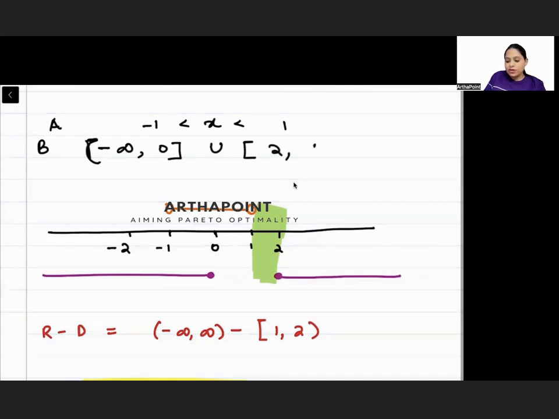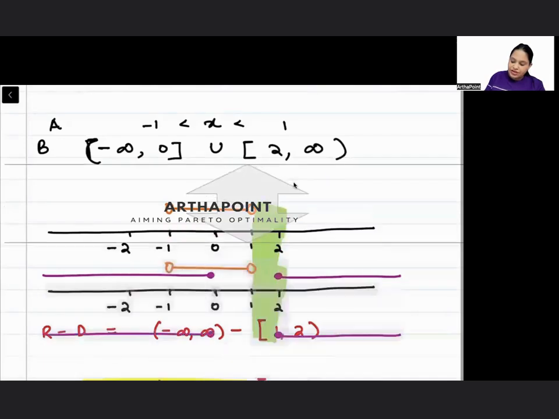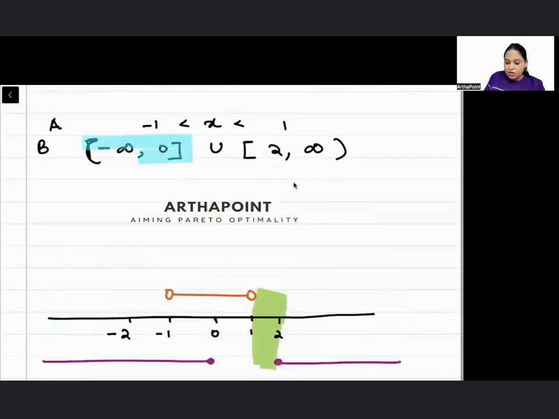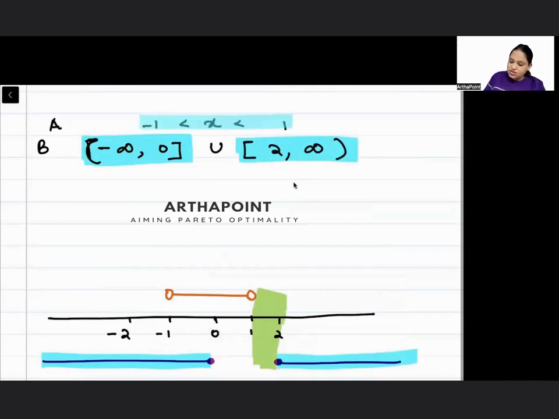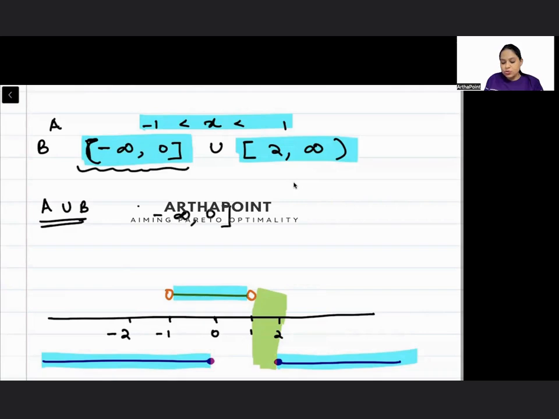union 2 to infinity. So beta, if I want to break this down, if I want to look here: -∞ to 0, and 2 to infinity, 2 included. And this other set is -1 to 1, with -1 and 1 not included. Okay, now if we find A union B, anything which is coming either in A or in B, then all numbers up to 0 are definitely included in A union B. Can you see this?